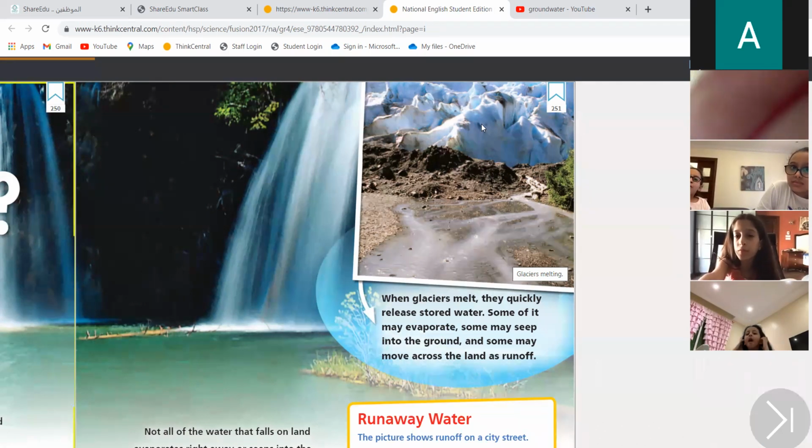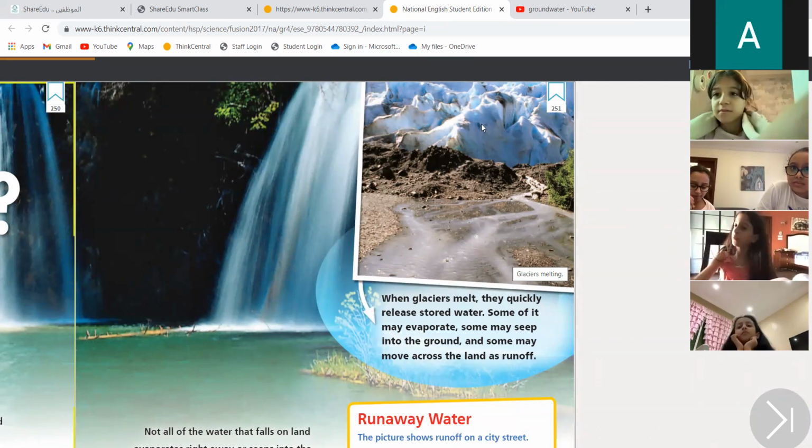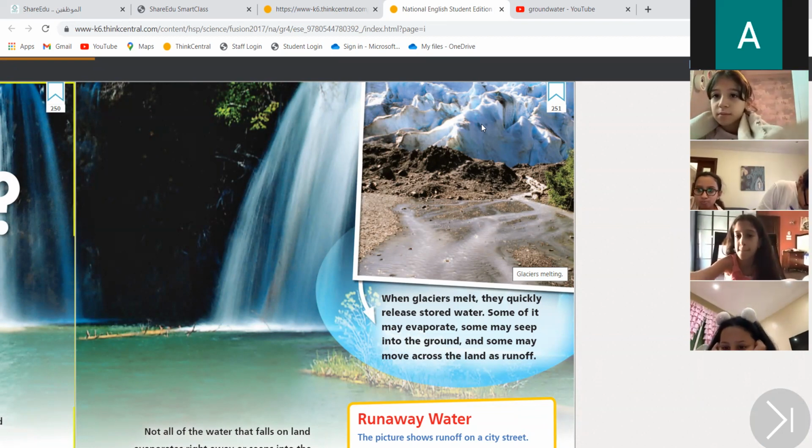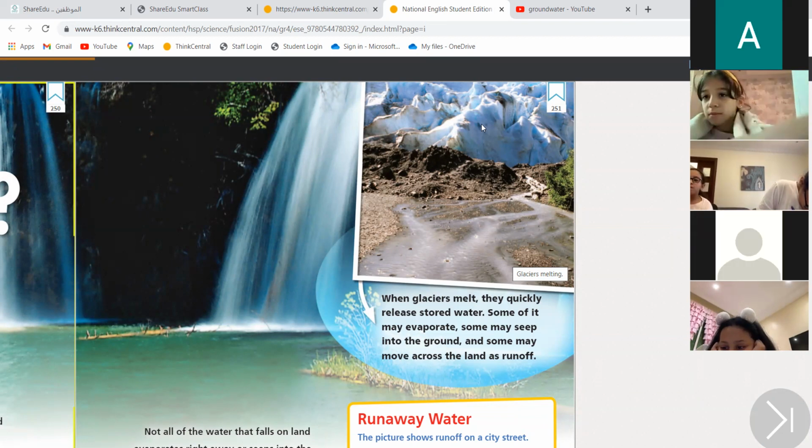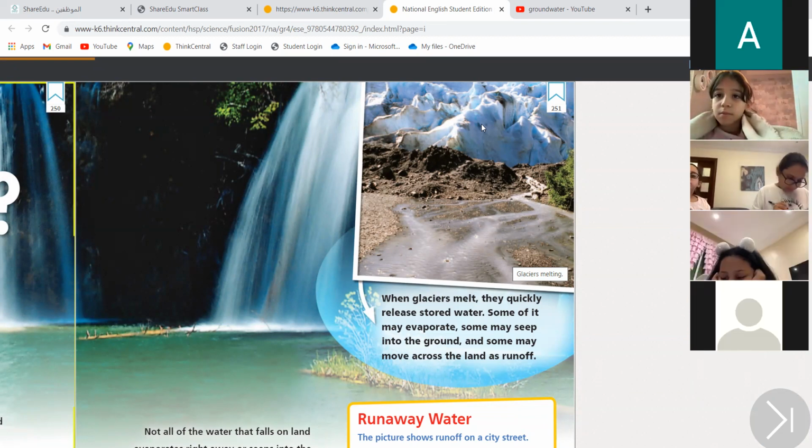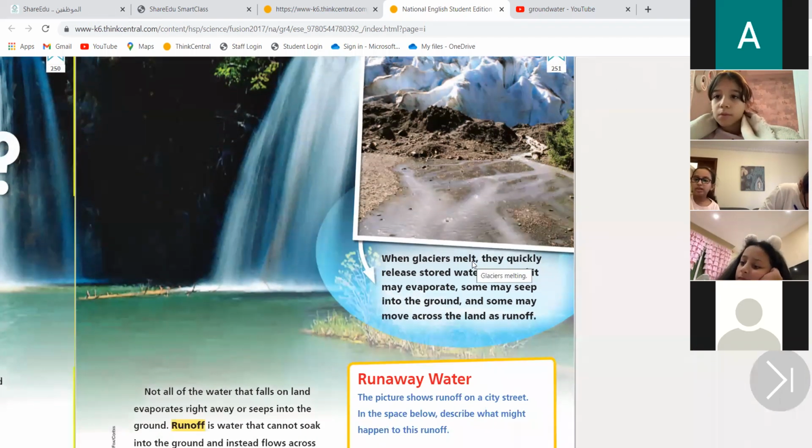Once glaciers are melting, when they are melted already, they release all the water inside them and it becomes runoff. Not all the water will seep under the ground through the soil because there is too much water, so it runs off. We call it runoff. So the picture you see is runoff, okay?